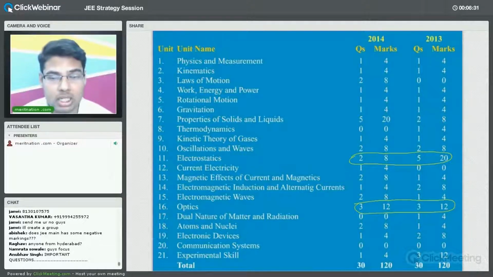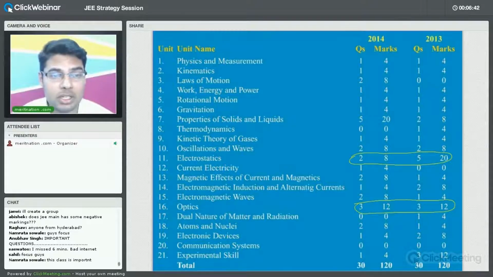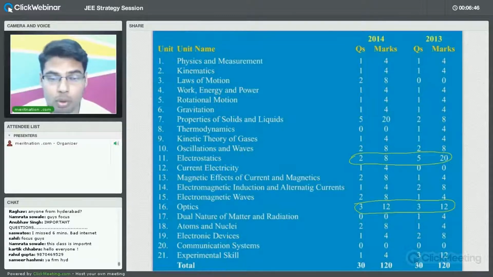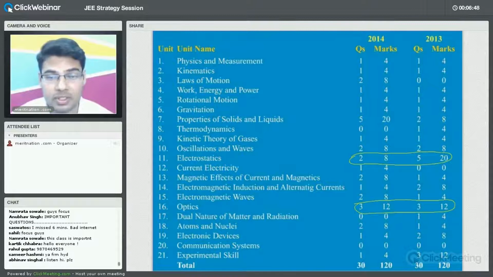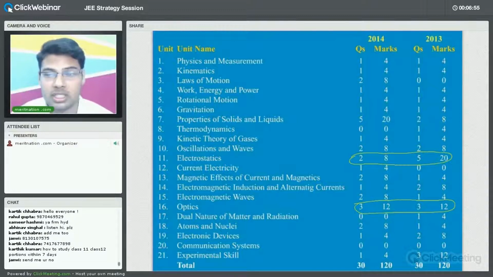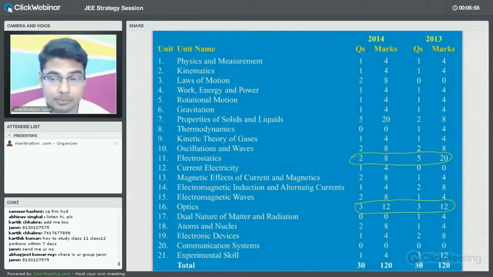We just have to take a look at all these facts, because they are very important. Here we have 21 chapters. Out of these 21 chapters, if we can do best in 10 or 11 chapters, you will find that you can score more than other students. This is where you will have an edge over other students, because you will not study each and every chapter in detail. The point is, if we have to cover, for example, 70% of the syllabus, then we have to be very efficient in that syllabus, right?